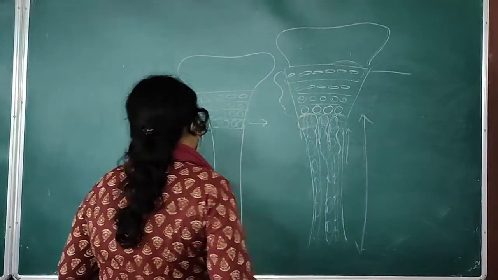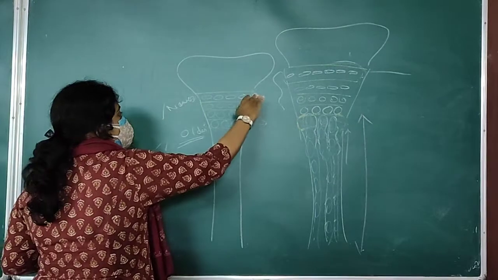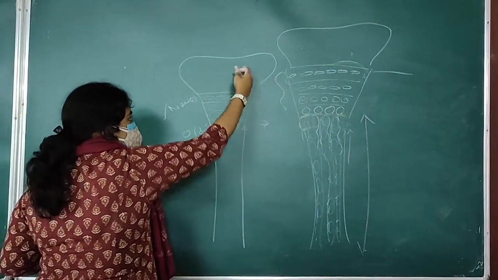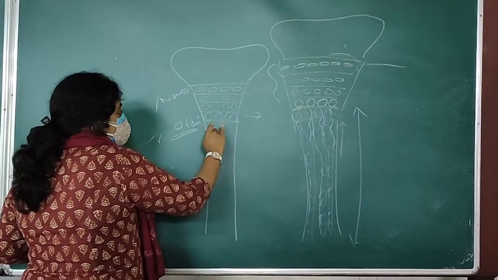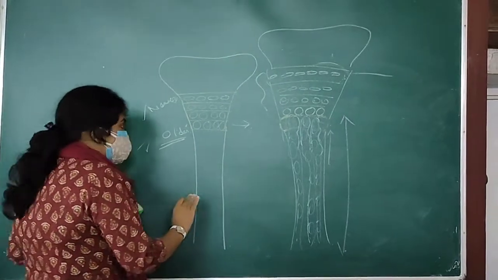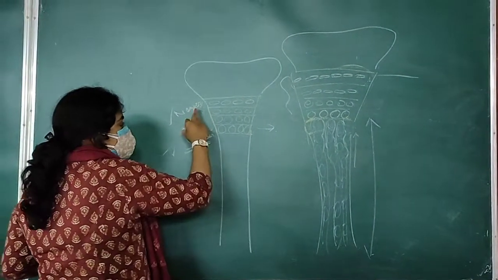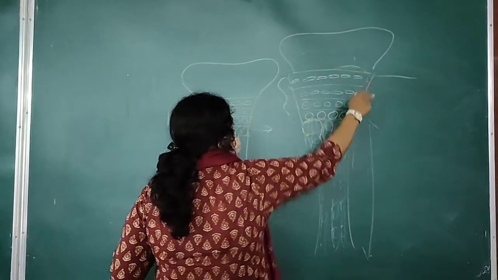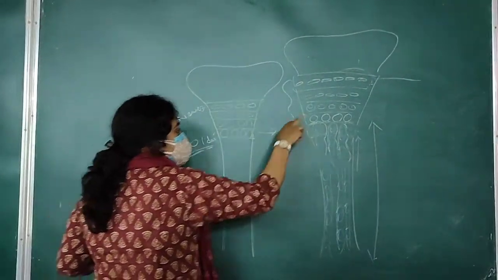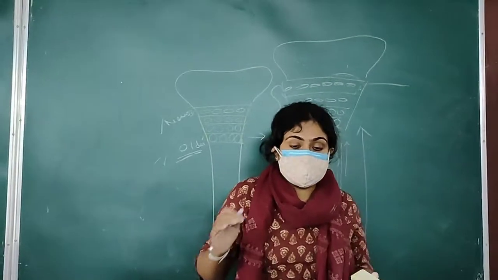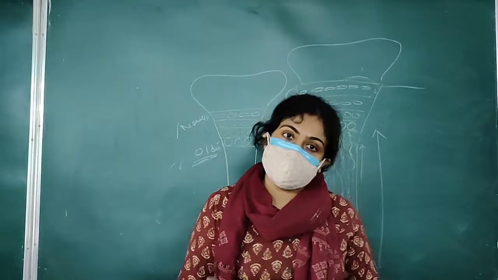So what happens? The newer chondrocytes face the epiphyseal end, and the older chondrocytes face the diaphyseal end. When growth promoting factors are there, the newer chondrocytes start to multiply and the older chondrocytes hypertrophy. But when they reach the maximum limit, the extracellular matrix surrounding them starts to calcify.